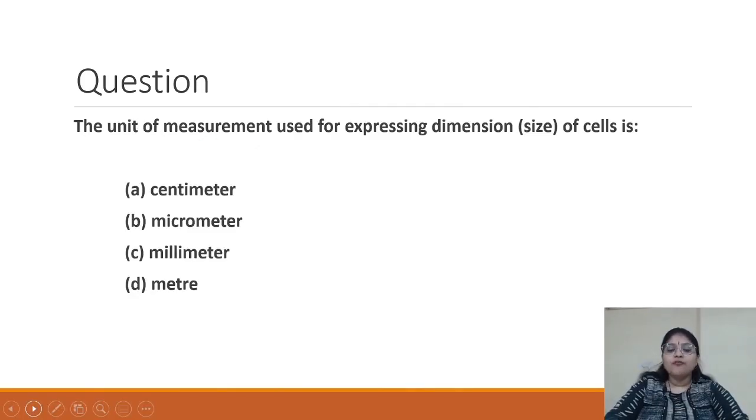The unit of measurement used for expressing the dimension or size of the cell is the micrometer. Why? Because usually the cells are very small, they are microscopic, so this is the most accurate unit to measure the size of a cell.